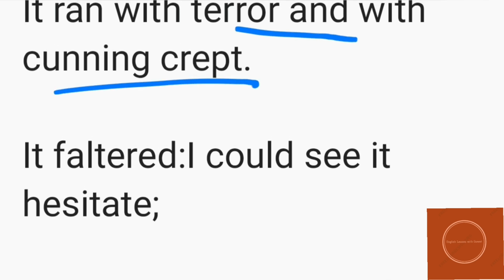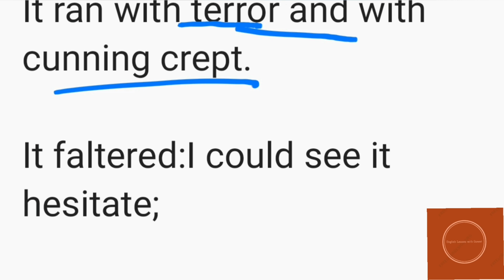It ran with terror and with cunning crept. So how did the mite run? It ran with terror and cunning crept. It just ran from one place to another because it was having terror, as I already told you, because of the survival instincts and the fear of death that the mite was having. That is why it ran with terror that it might get killed by the poet.